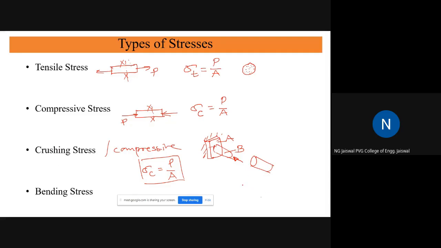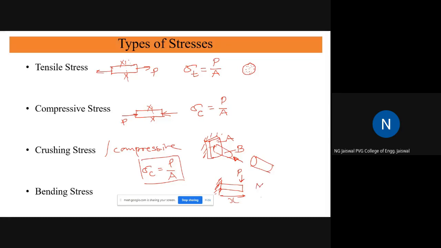Bending stress. Bending stress is what? Suppose I take a simple example of this, a cantilever beam, that is, one end is fixed, the other end is free, and subjected to some load at the free end. In such cases, you must have found in strength of materials the bending moment diagram. You can find out the bending moment, and the bending moment value is different at different locations.